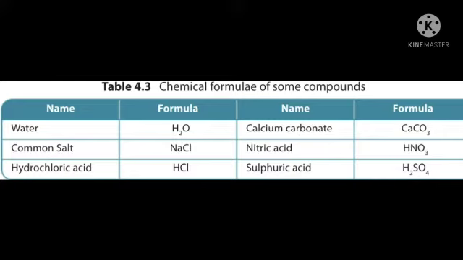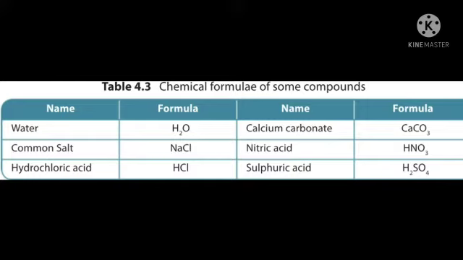So what is chemical formula? The representation of a molecule of a compound using chemical symbols of its constituent elements is called a chemical formula. If they ask for 2 marks, you write what is a chemical formula: the representation of a molecule of a compound using chemical symbols of its constituent elements.